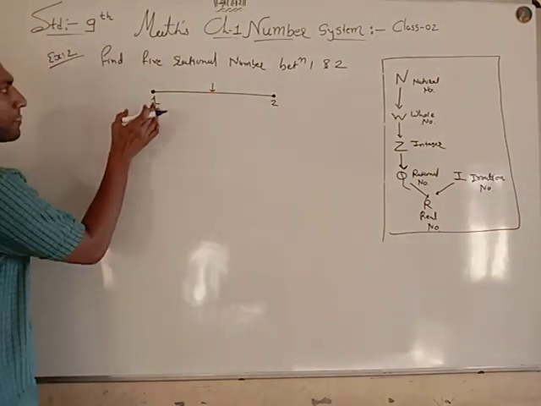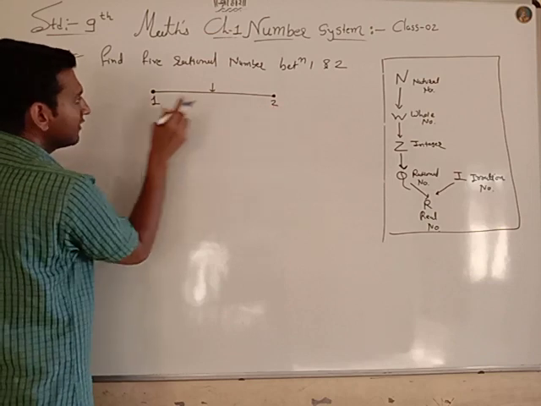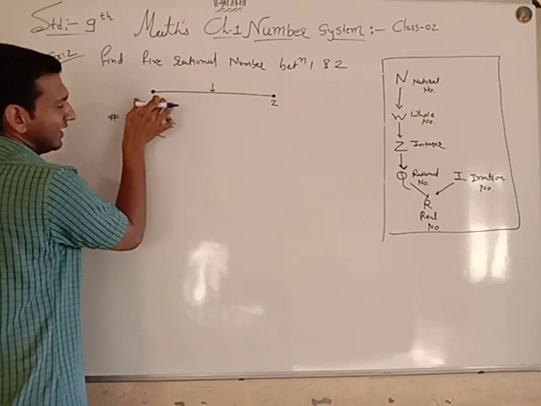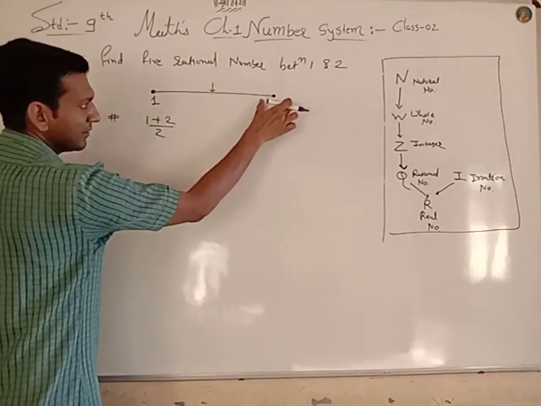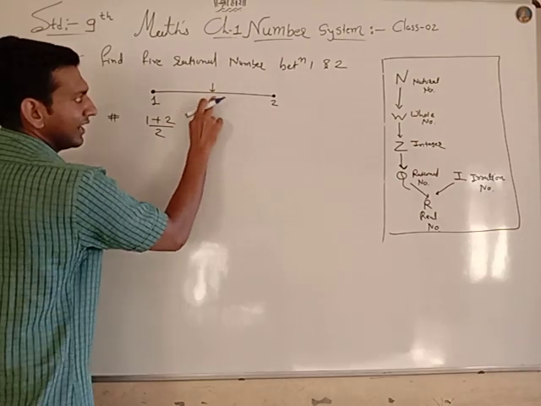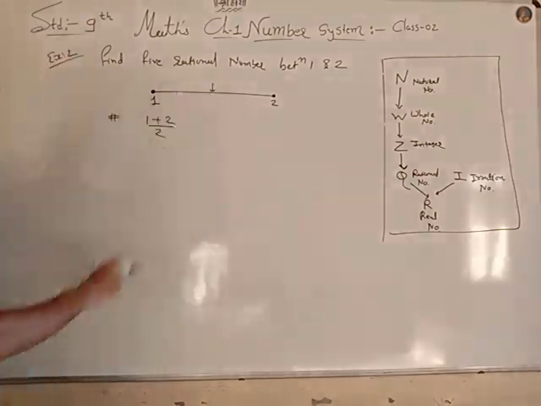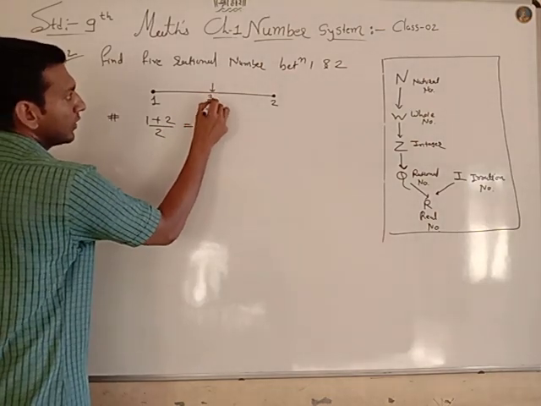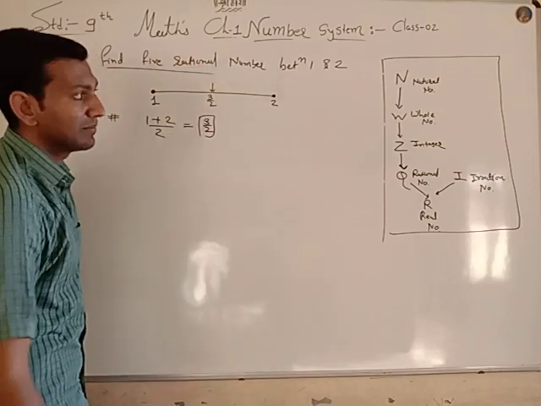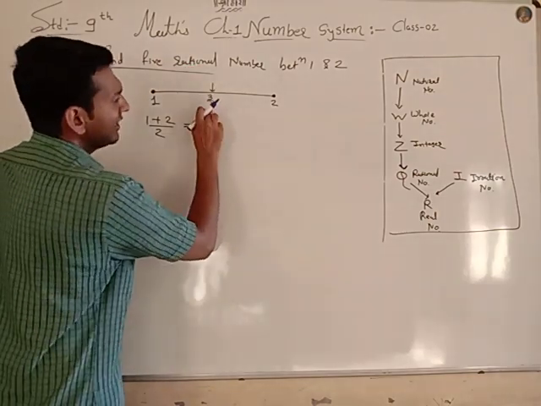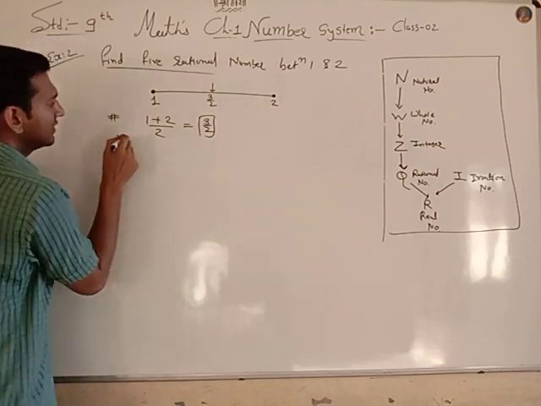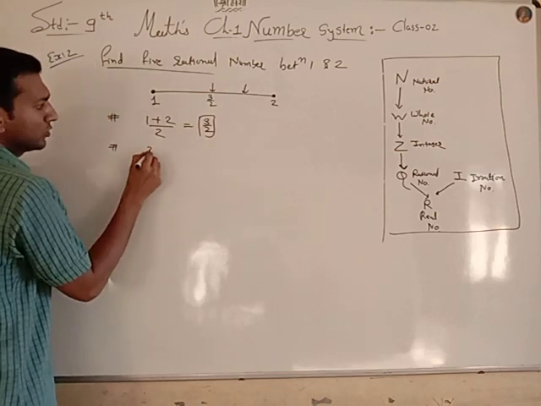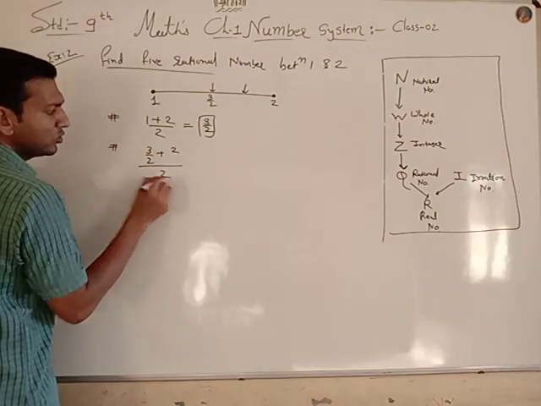How to find? 1 plus 2 divided by 2. Left side, this number plus this number, divided by 2. You get a number which is exactly between these two numbers. So my answer is 3 by 2. So I want to find 5 rational numbers. Now can I find 3 by 2 plus 2 by 2? Yes. I got a number between 3 by 2 and 2. So 3 by 2 plus 2 by 2.